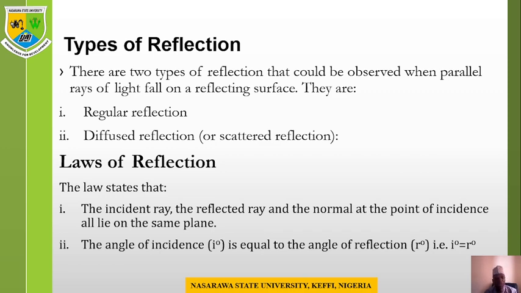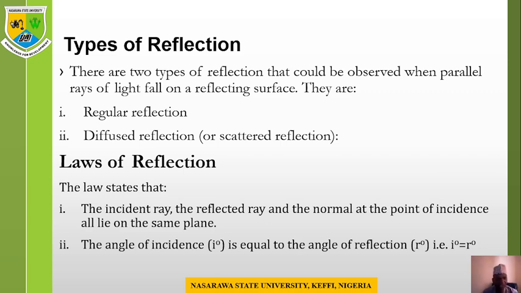Regular reflection is when a beam of light falls on a plane mirror, a smooth, flat surface. Of course, the rays will be reflected at almost the same angle. While diffuse reflection is when light falls on a rough surface. Of course, the light will be scattered off as a result of the nature of the surface. Then we have the laws of reflection.